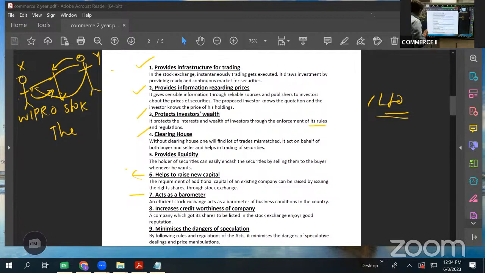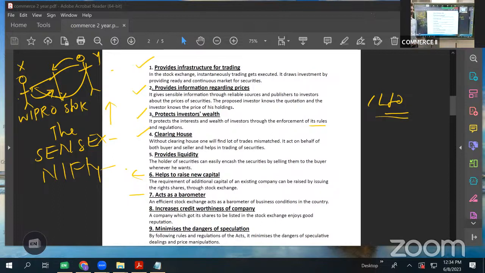How? There are two indicators. One is called Sensex. You might have heard somewhere. Sensex. And there is something called Nifty. These two are the indicators of stock exchange. If Sensex and Nifty are going up, we say that the stocks are doing good, the economy is doing good, right? If the Sensex or Nifty is coming down, we say that our markets are crashing, that is, our economy is going downward. So a stock exchange acts as a barometer, means this.